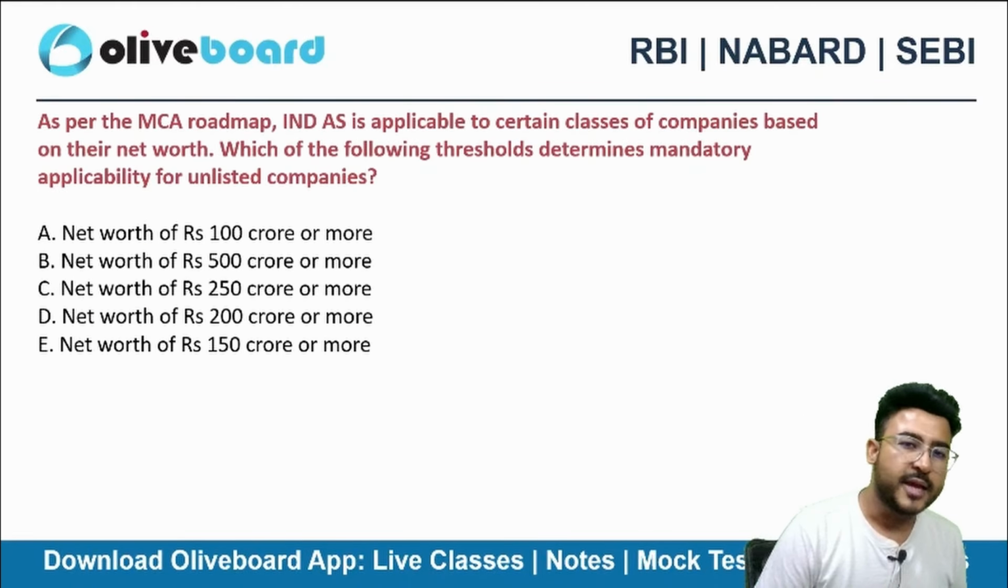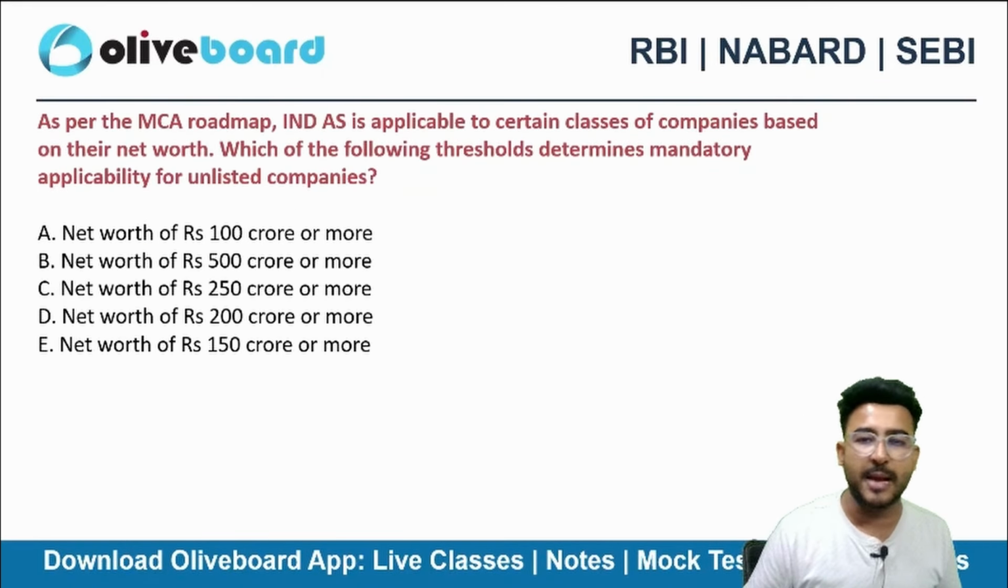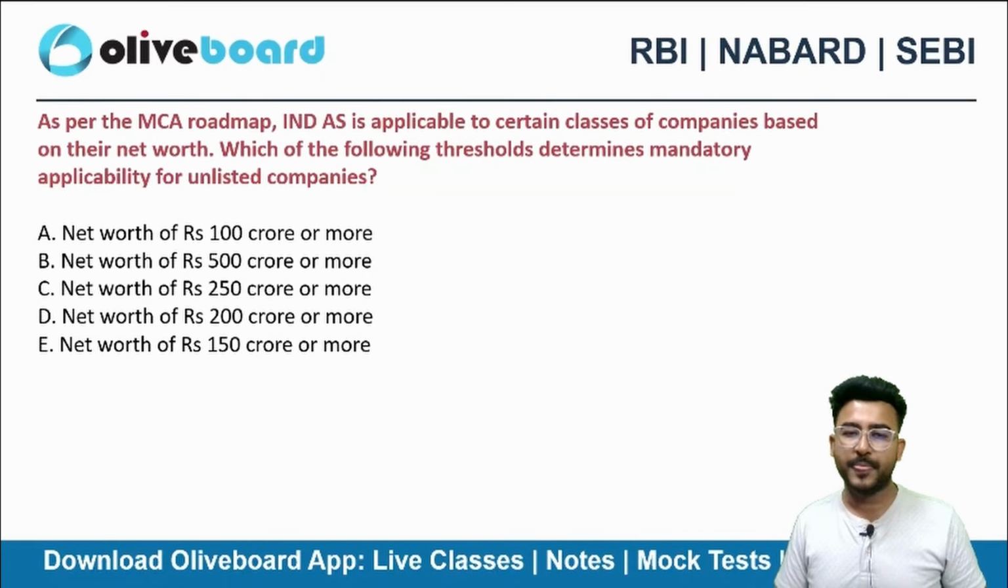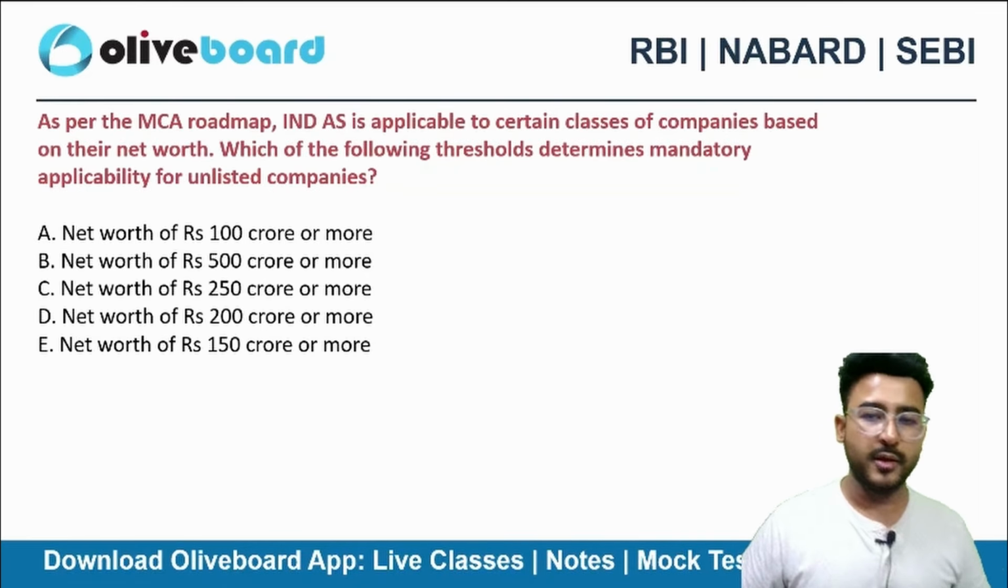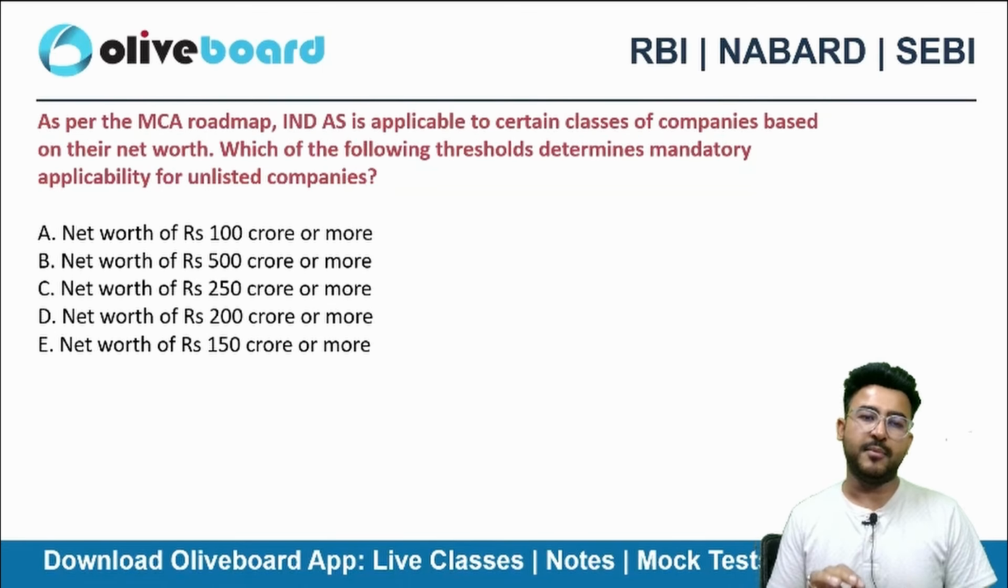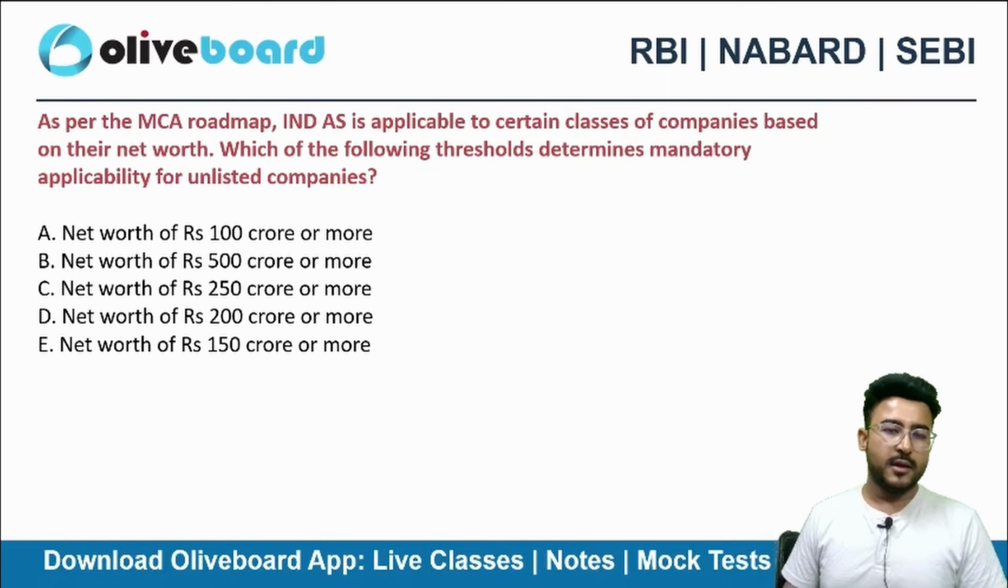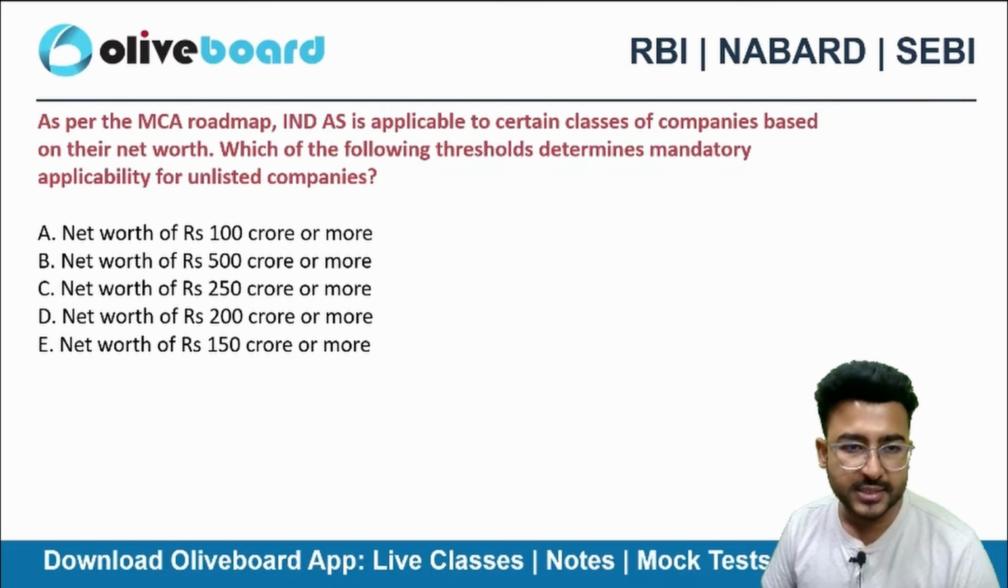Next one. As per the MCA roadmap, the Ind AS is applicable to certain classes of company based on the net worth criteria. Which of the following threshold determines mandatory applicability for unlisted company? If you are an unlisted company, when do you need to follow Indian accounting standards?